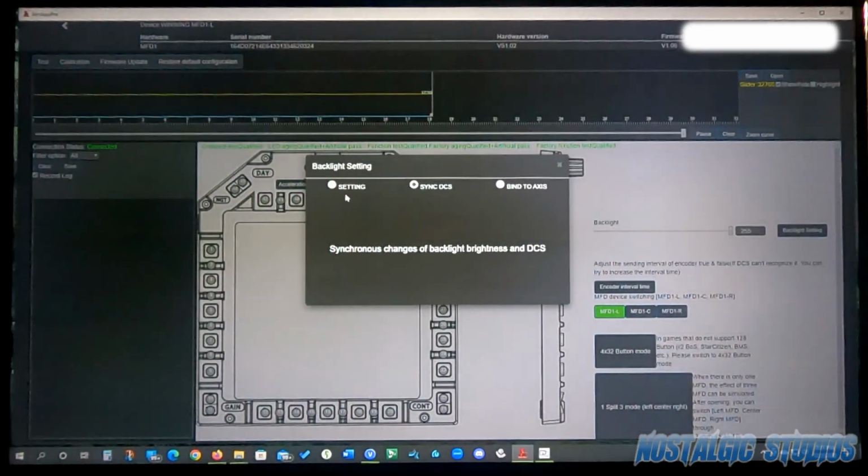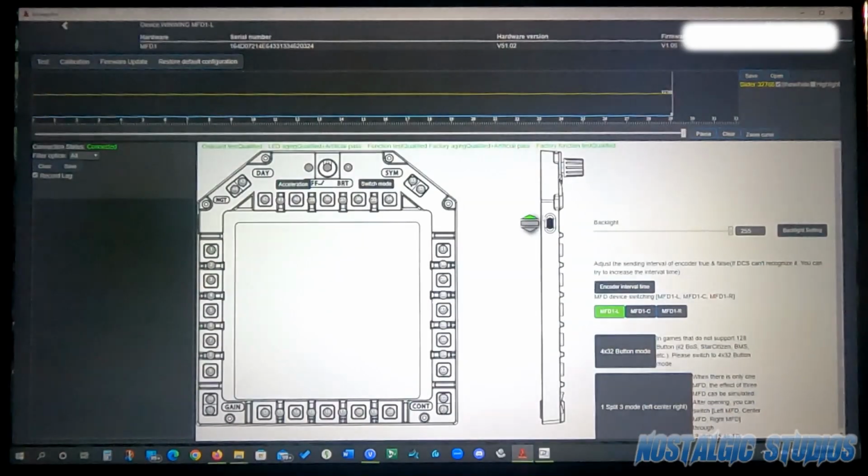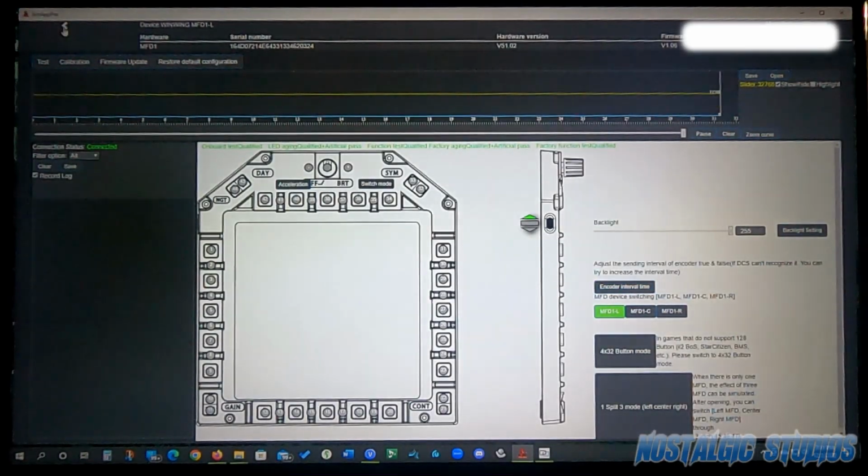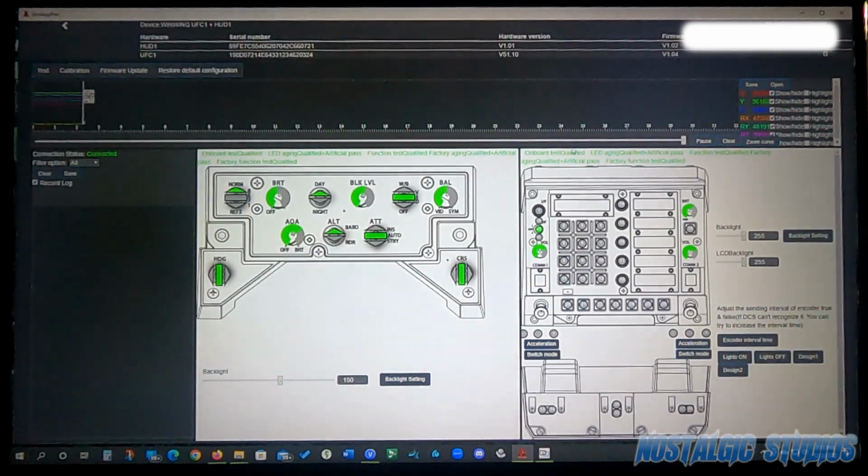If I click on this, you can see by default it's coming up with setting. But if you click sync to DCS, then all the lights on your buttons are going to synchronize with the cockpit. So this is really helpful, and it works for the UFC as well.